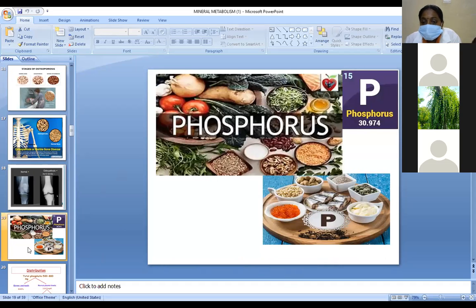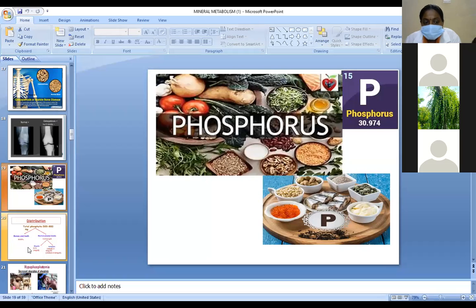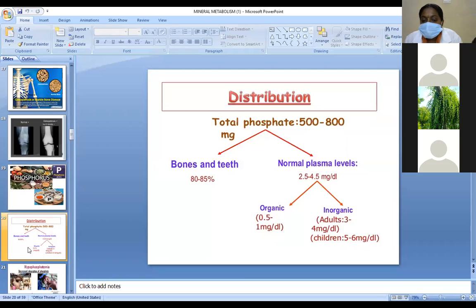Next mineral is phosphorus. Total phosphate is 500 to 800 mg. It is mainly required for bone and teeth formation, similar to calcium. 80 to 85% is required for bone and teeth formation. Normal plasma level is 2.5 to 4.5 milligram per deciliter.